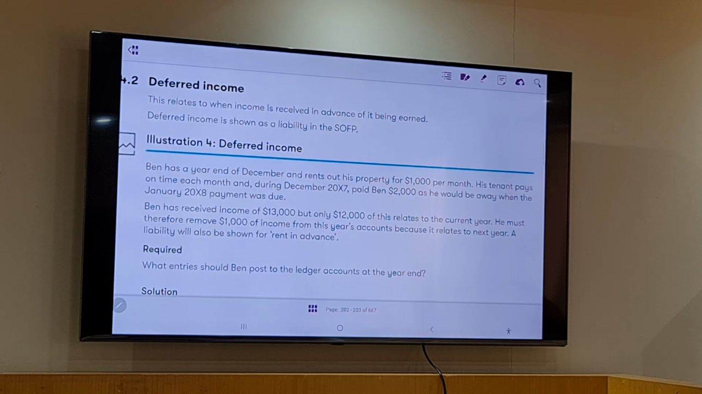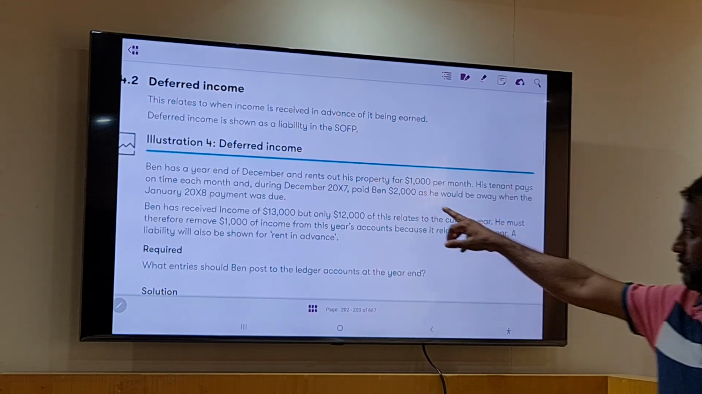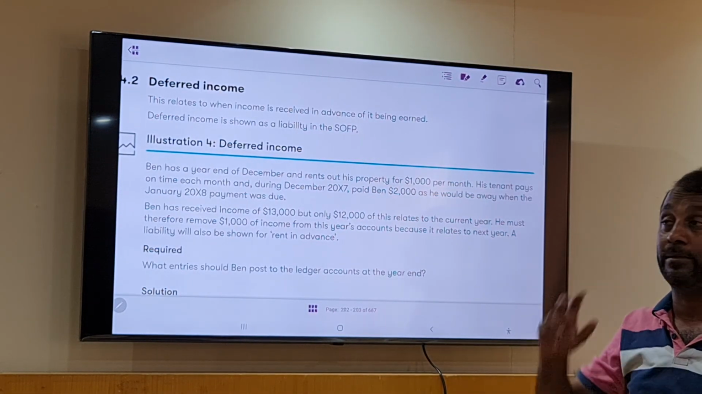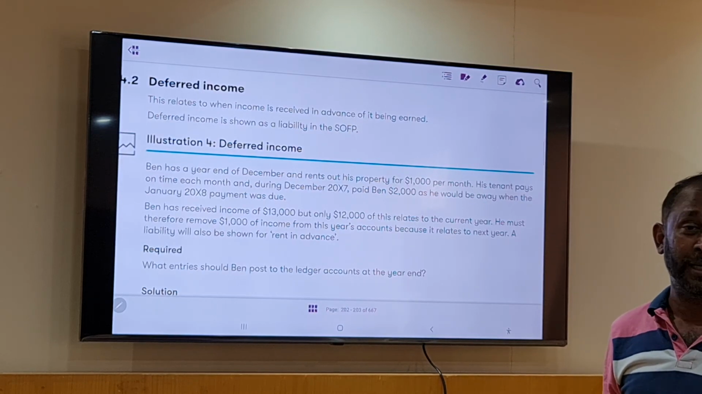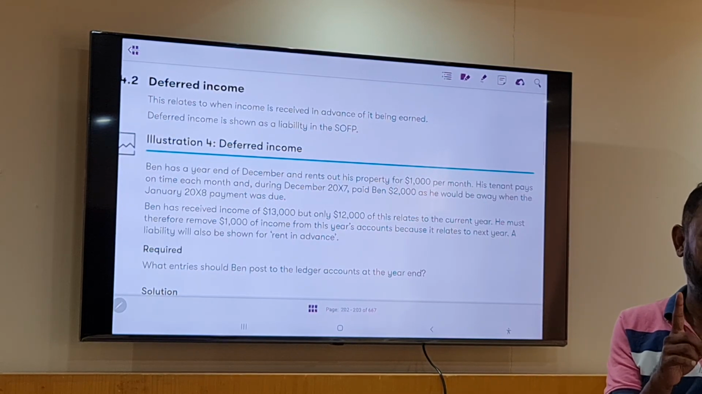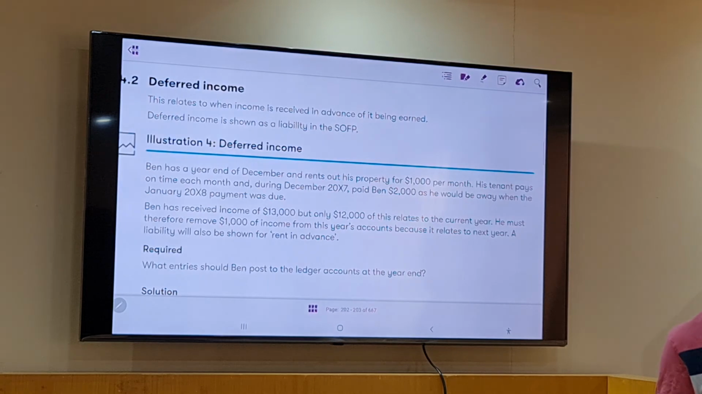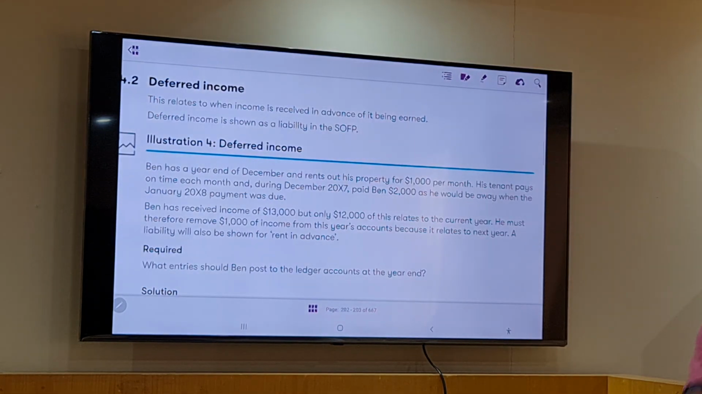How much rent income can the landlord consider? 12 months, 12,000. If you think about the monthly rent income, he paid 2,000 during December. Of this 2,000, how much is the right for the landlord to consider as rent income? Only 1,000. The remaining 1,000 is still a liability for next month. At the end of this January, next month only, he can release that 1,000 from liability to income. Clear?